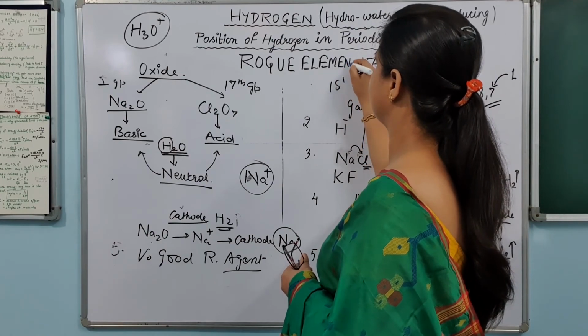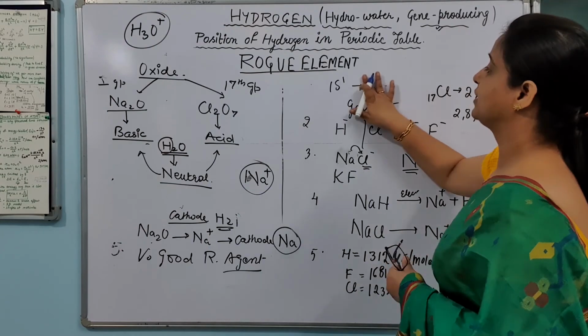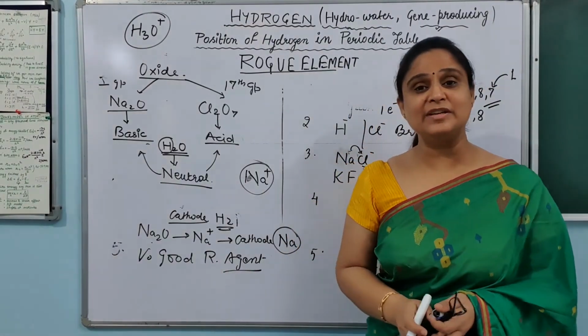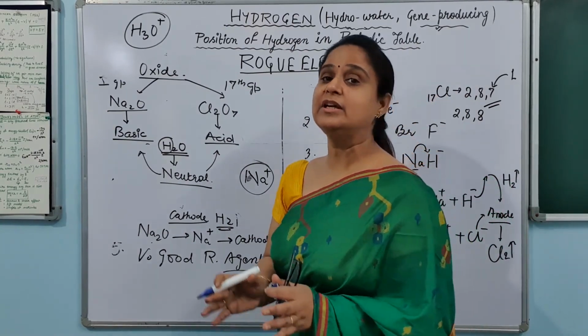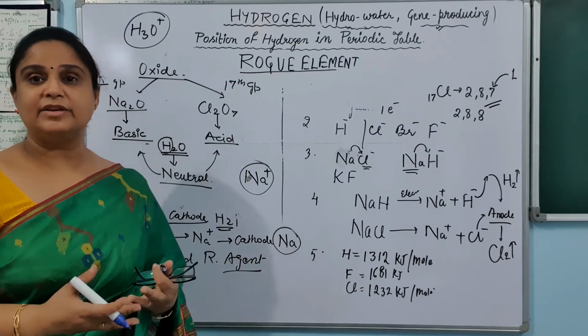What is a rogue element? The elements which have a tendency to roam here and there, आवारा जैसे इंग्लिश में हिंदी में बोलते हैं। So this is the element which has no place to settle down. It is called a rogue element, having no particular place where you can find it.